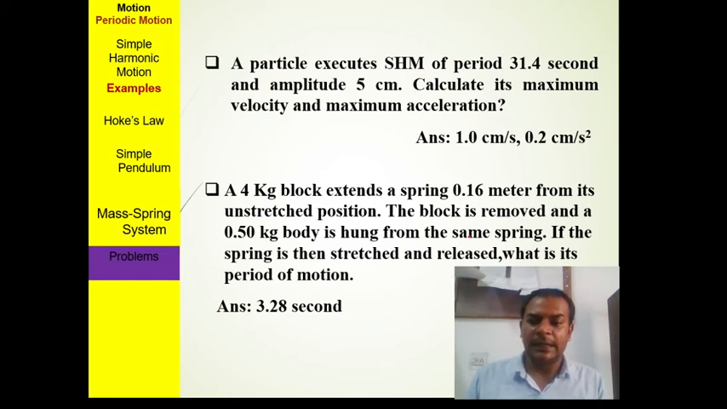Now, a 4 kg block extends a spring by 0.16 meter from its unstretched position. The block is removed and a 0.5 kg block is hung from the same spring. If the spring is then stretched and released, what is the period of motion? In this numerical, the property used is that the spring constant remains the same. If the spring length and temperature are the same, the spring constant remains the same. We calculate the spring constant from the first condition, and then use it to calculate the time period of motion.